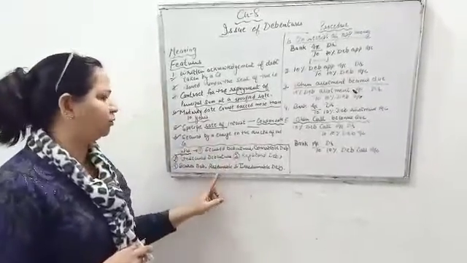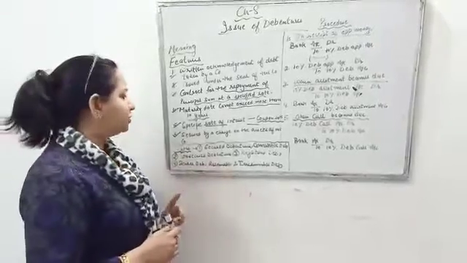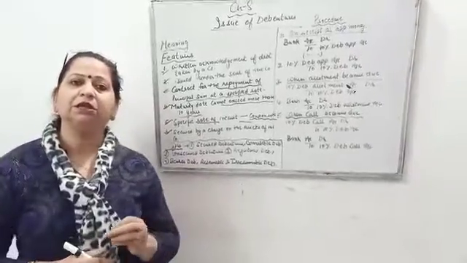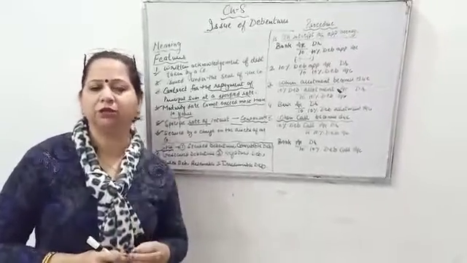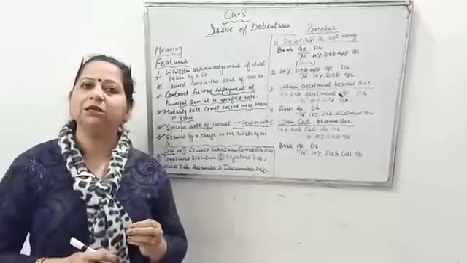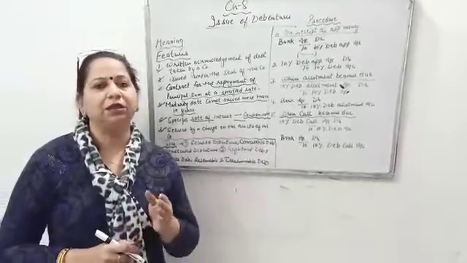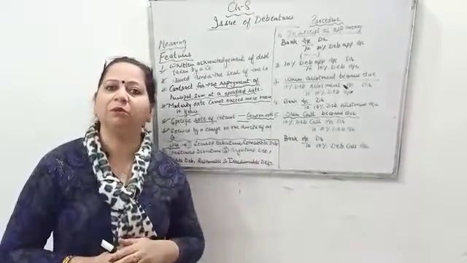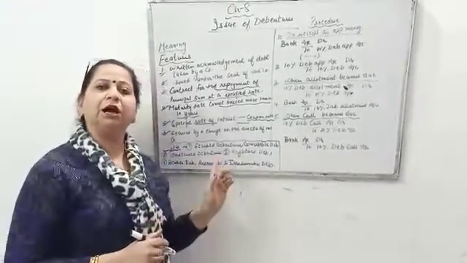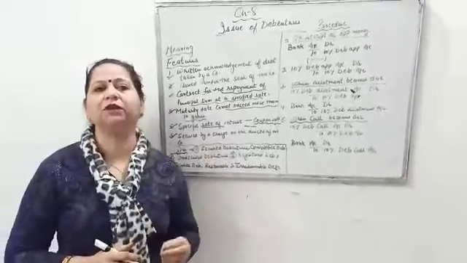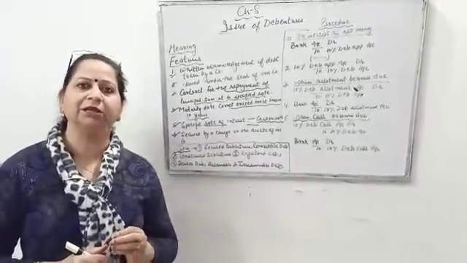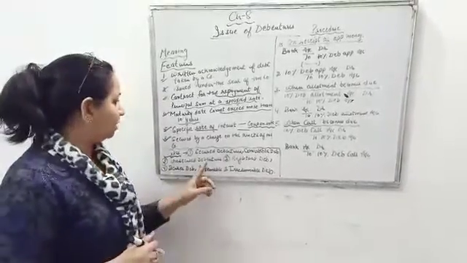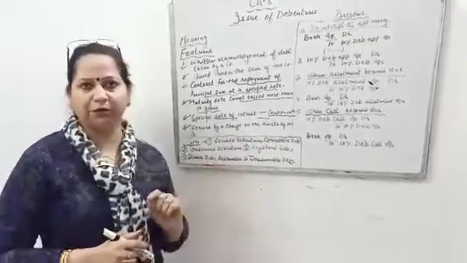After that, there are a few types of debentures. The first one is secured and unsecured debentures. Secured debentures means they have a charge on the assets of the company. So in case the company is unable to make the payment, the assets on which they have a charge can be sold, and then the payment can be made to the debenture holders. And unsecured debentures are not having any charge on the assets, they are called naked debentures. In India, hardly any such type of debentures exist. And after that, registered or bearer debenture.